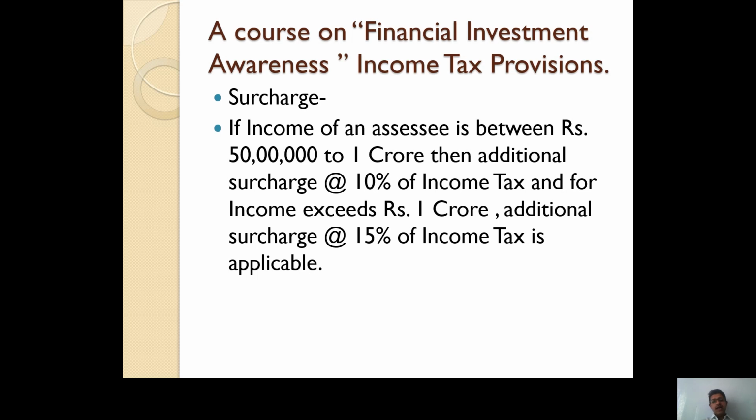It means surcharge is not applicable for all individual assessees. If the income of an assessee exceeds rupees 50 lakh, then only surcharge is applicable, that is at the rate of 10%. And if the income of an assessee exceeds rupees 1 crore, then surcharge at the rate of 15% of income tax is applicable.